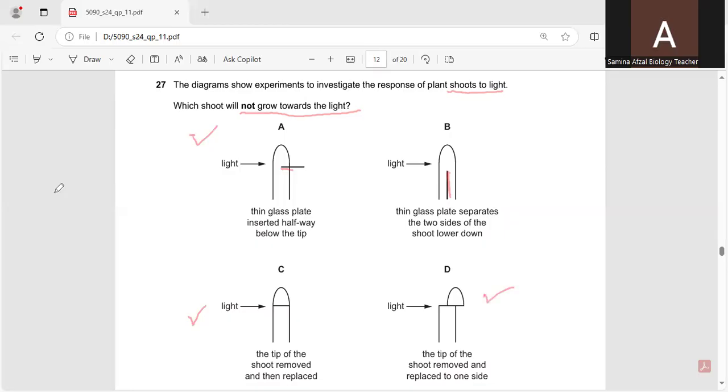Again, it will respond towards the light, but only the option A is the correct option as the glass plate is inserted inside it. So it will not give response towards the light. So A is the correct option. All other options are not correct because they will respond towards the light.